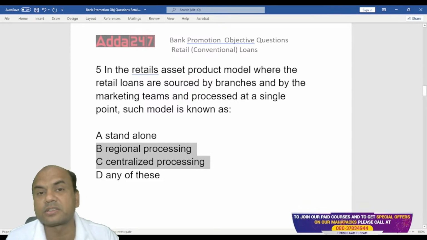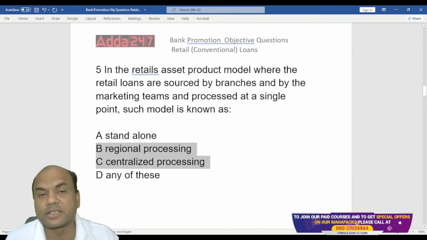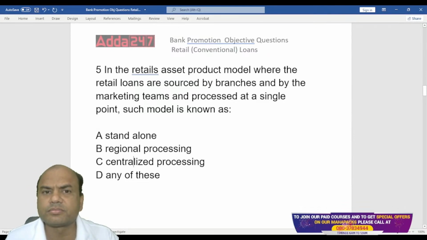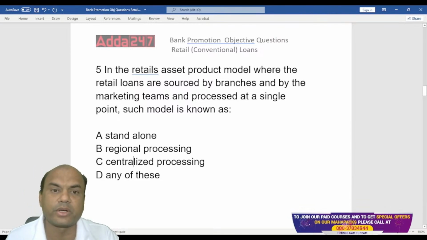Regional processing is also doing what? North zone, north region, south region, east region, west region. So that is also doing the same thing. And centralized is also doing the same thing. But in centralized, the difference is all over India, the documents are sourced to a single point. Whereas in regional, all over the region, they are sourced to a single point in that region. So there will be various points over here.